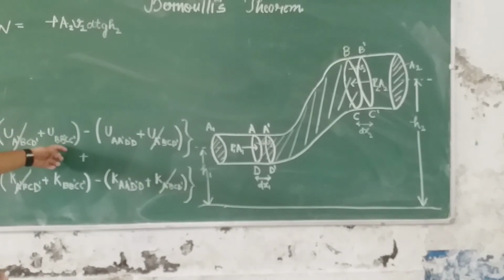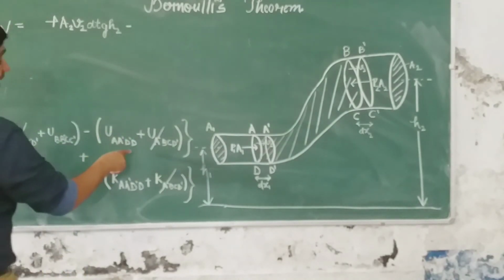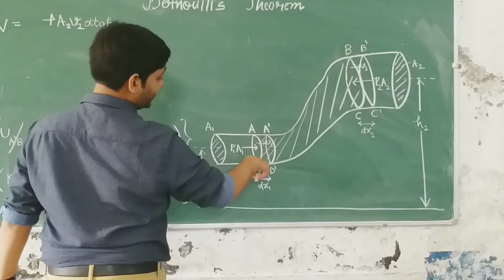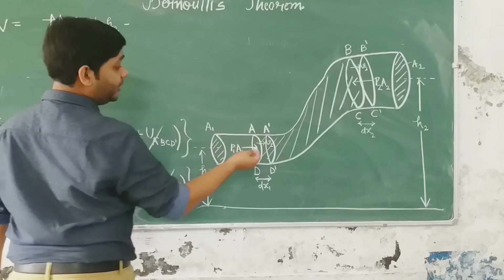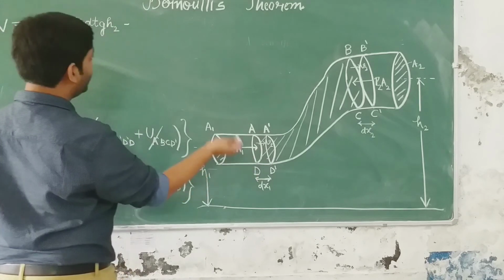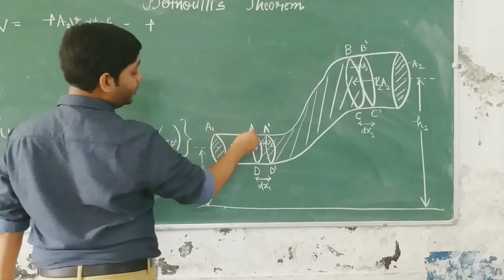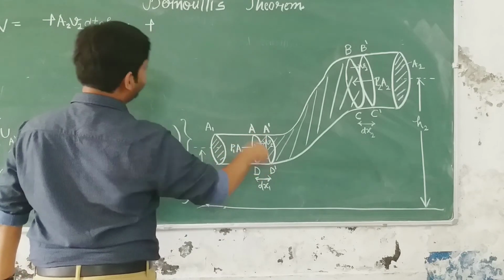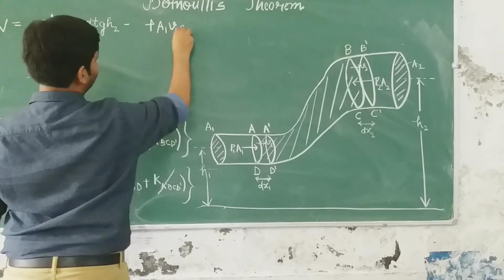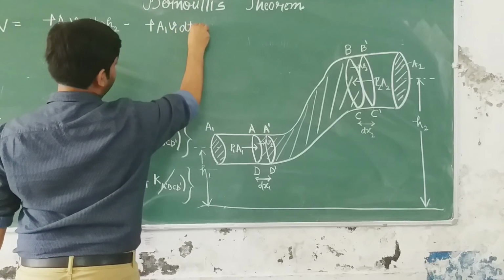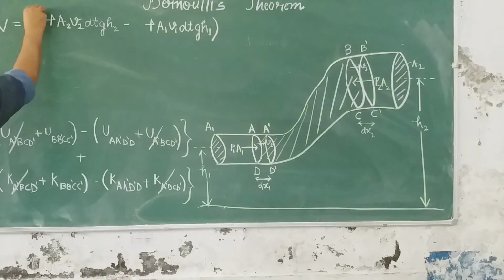I hope this is clear. Similarly, minus U of A dash D dash D. What is its potential energy? Mass is rho into A1 into dx1, but dx1 is v1 dt, multiplied by g multiplied by height, which is h1. So these are the results.